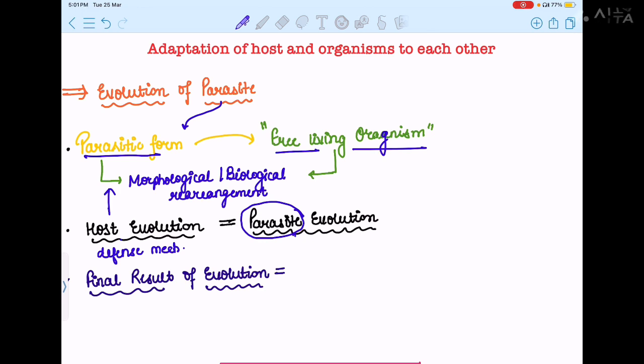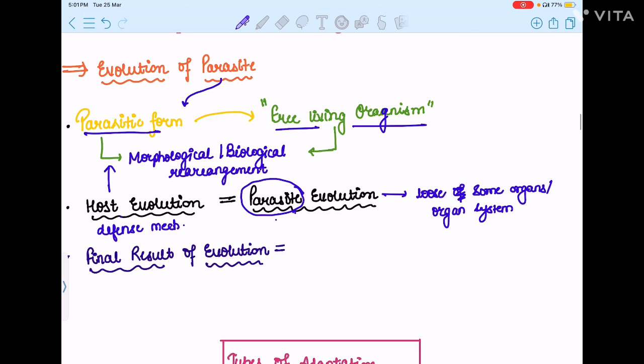Hence, the host evolution is equal to the parasite evolution because the parasite will lose some of the organs or organ systems in order to evolve according to the host evolution. And in that case, the final result of this evolution would be that the parasite would get that type of adaptation which will increase its life expectancy and reproduction capacity inside of the host.